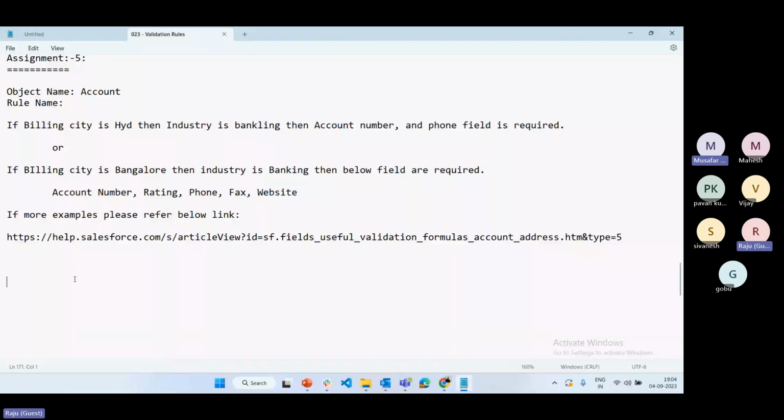Simply, you can use billing city equal to Bangalore. That's it. And one more, what is that industry, right? Industry under others, I know, sir. Exactly, it is a picklist value. Then use is blank.